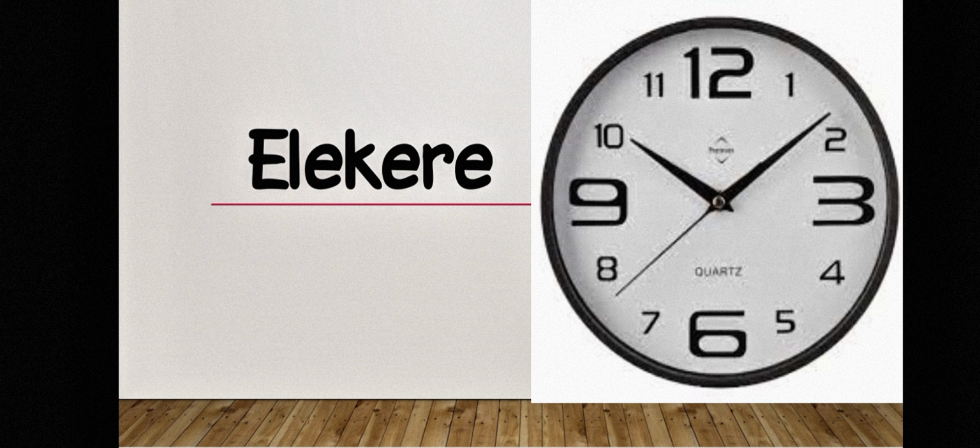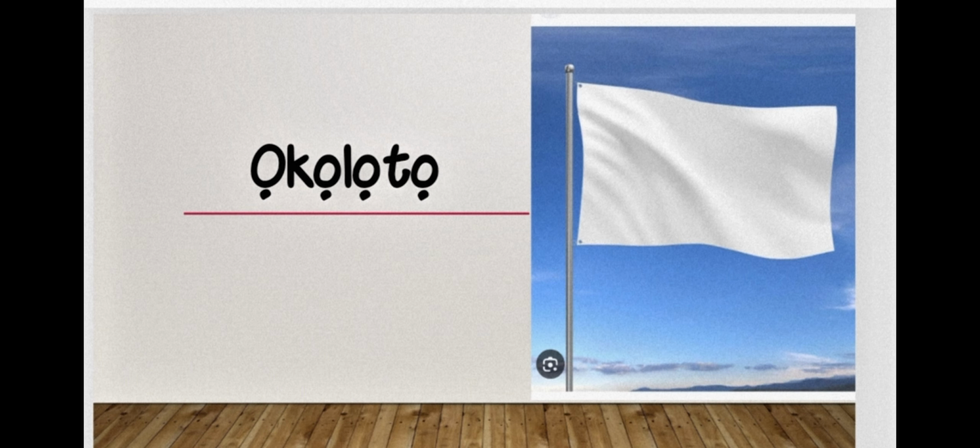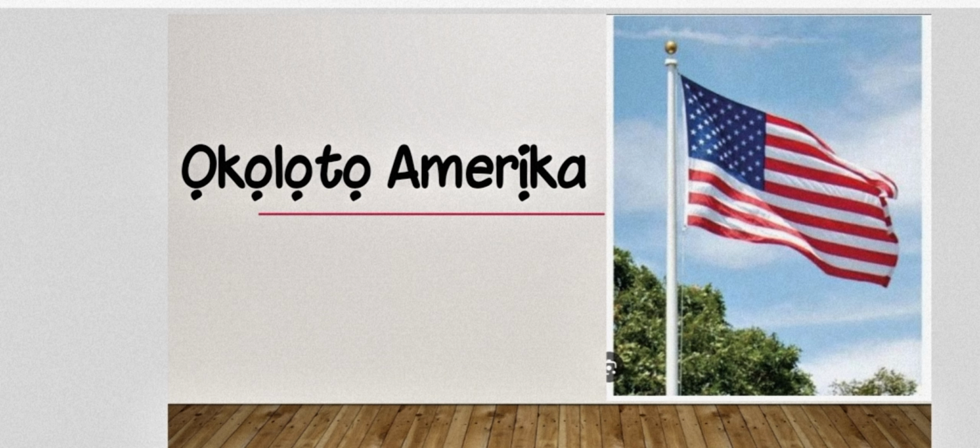Now, the next one is Nigerian flag. In Igbo language, we call flag ọkọlọtọ. So if you want to say Nigerian flag, you say ọkọlọtọ Nigeria. Therefore, if you want to try another country's flag, maybe like American flag, you say ọkọlọtọ America.